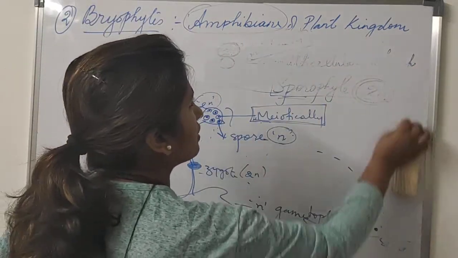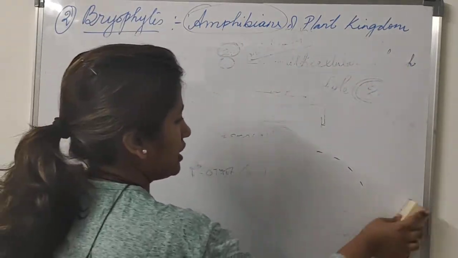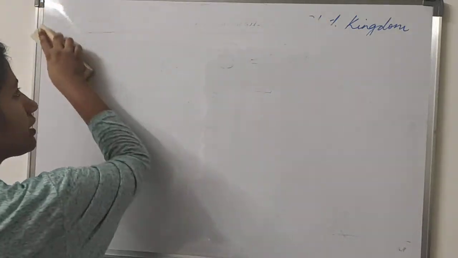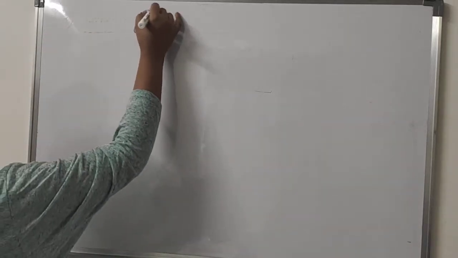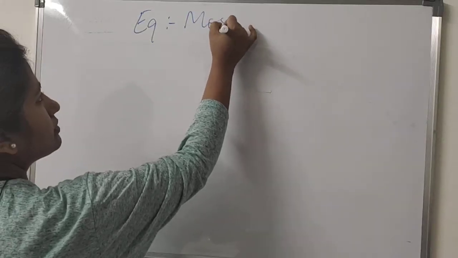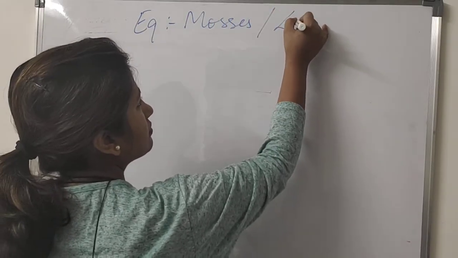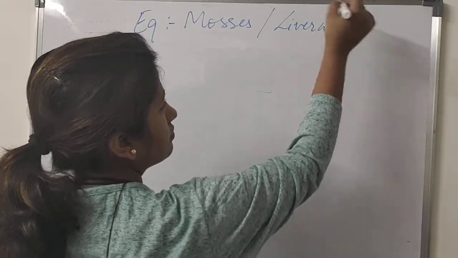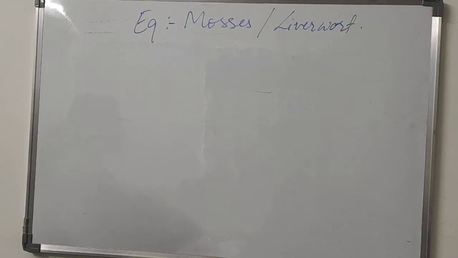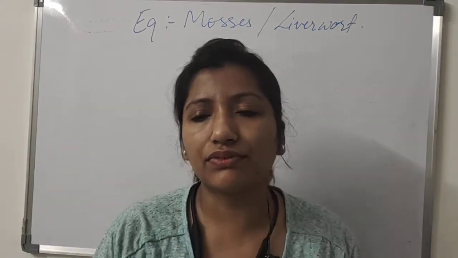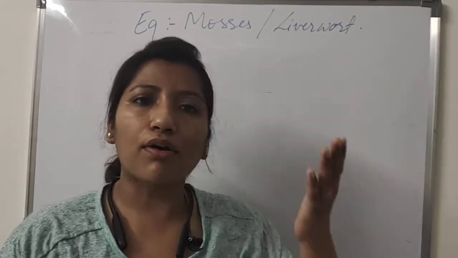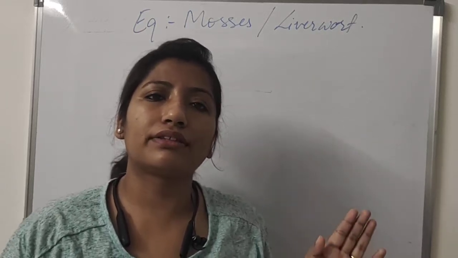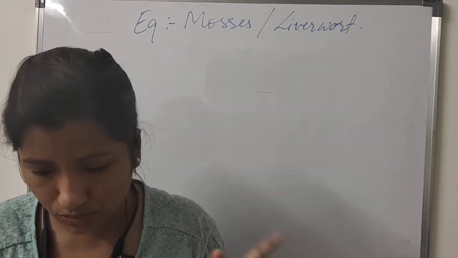So we have done the basic nature and structure of bryophytes. We'll come to the examples of bryophytes. Examples of bryophytes are mosses and liverworts. Now, what is the significance of bryophytes? One importance we have already seen, that bryophytes help in plant succession.